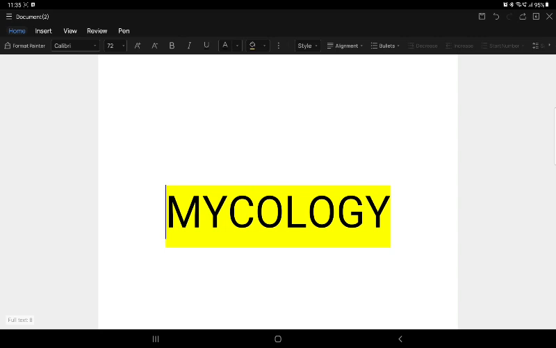Mold cold, yeast heat. Dimorphic fungus: 37 degrees yeast, 25 to 28 degrees hyalin mold. The mnemonic here is that body heat changes shape. The organisms are: B for Blastomyces, H for Histoplasma, P for Paracoccidioides, and Penicillium marneffei, whose name has changed, which I will mention when we discuss the fungus later. C for Coccidioides, and S for Sporothrix. These are the four groups under which the fungus is broadly classified.